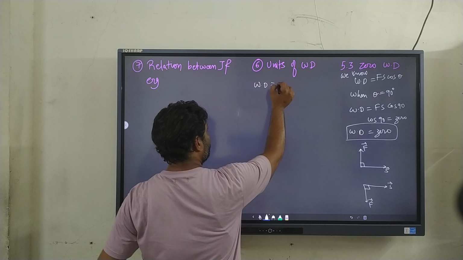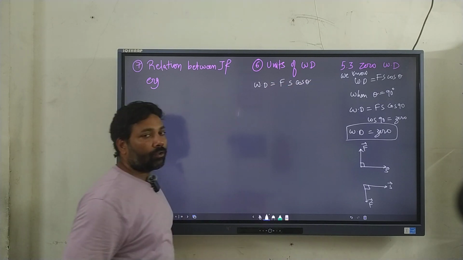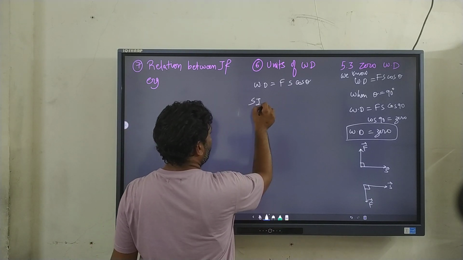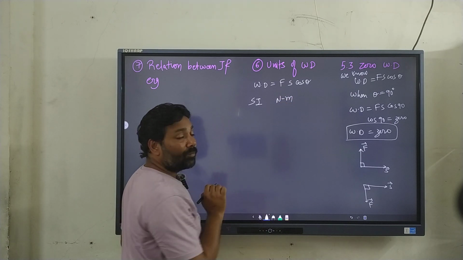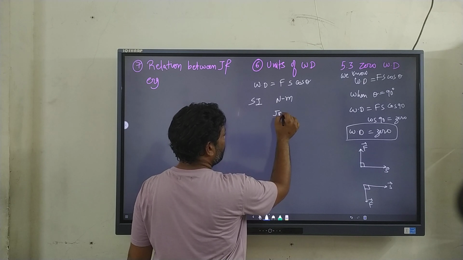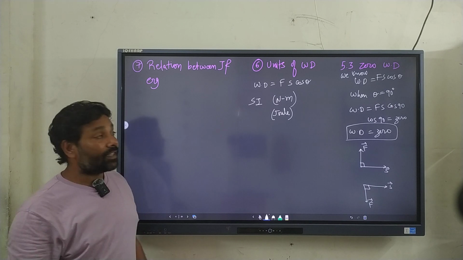Next we have units of work done. Once again, from the formula itself we get the units. We have the formula as Fs cos theta. So for the SI unit, force is measured in terms of Newton, displacement is measured in terms of meter. So the SI unit is Newton meter. Newton meter can also be written as joule.